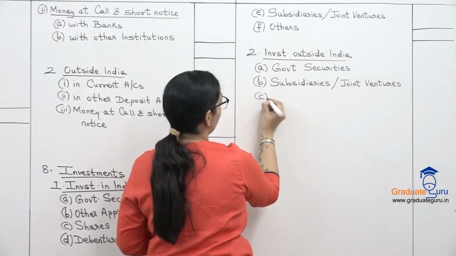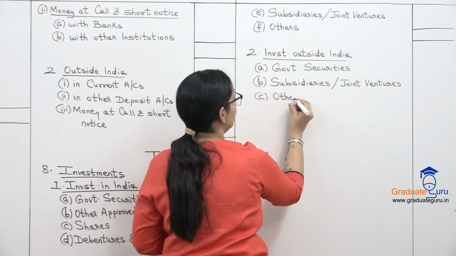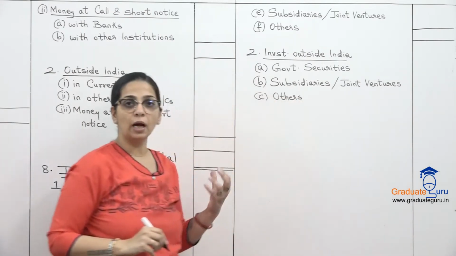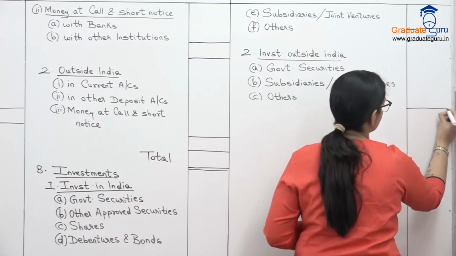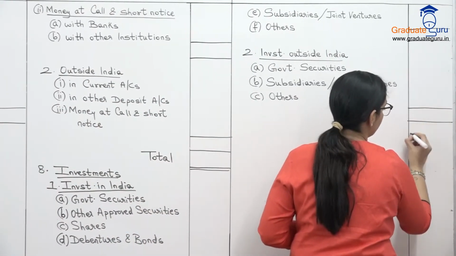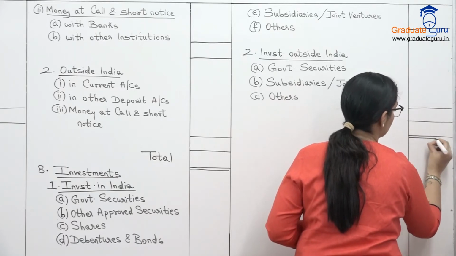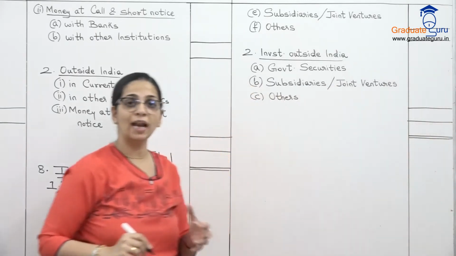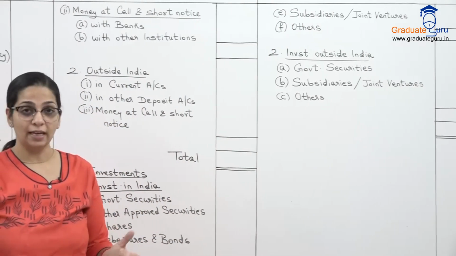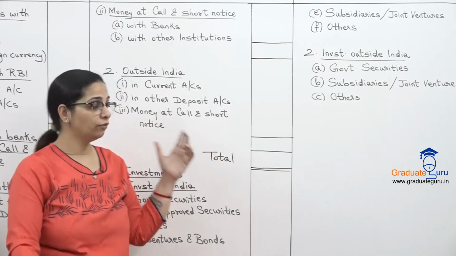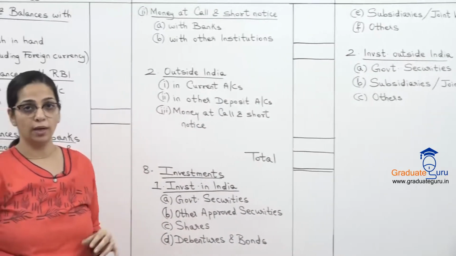And finally we have others. So for foreign investment, the breakup is less. Okay. So this will again give us our subtotal for foreign investment, and finally दोनों का total करके we will get our grand total of investments. So that is our schedule 8. Before we move to schedule 9, first take this down, then we'll go ahead with the next schedule.